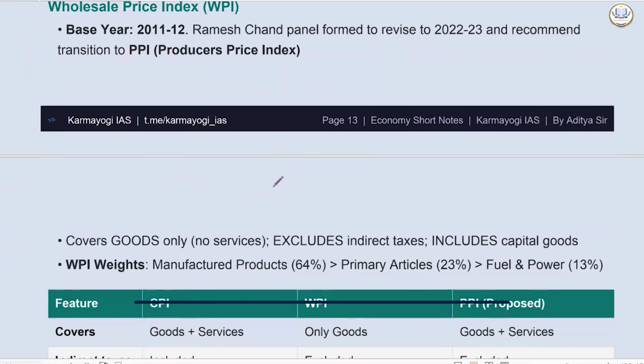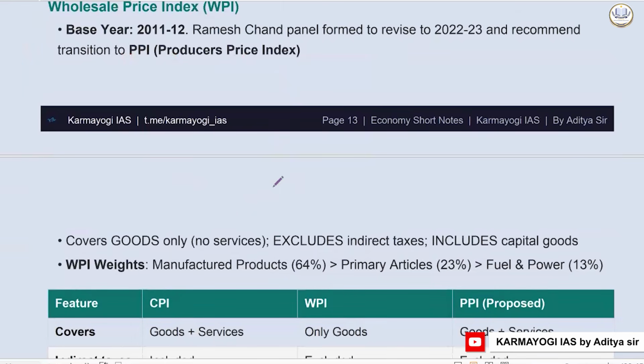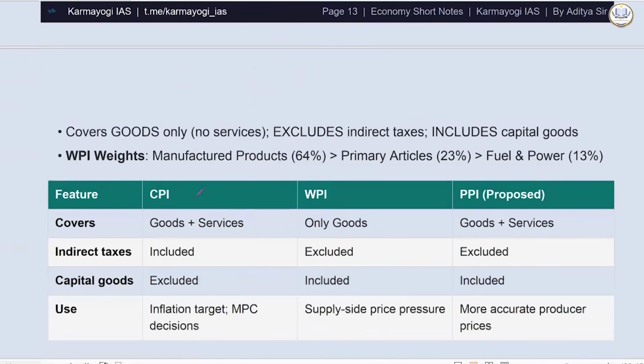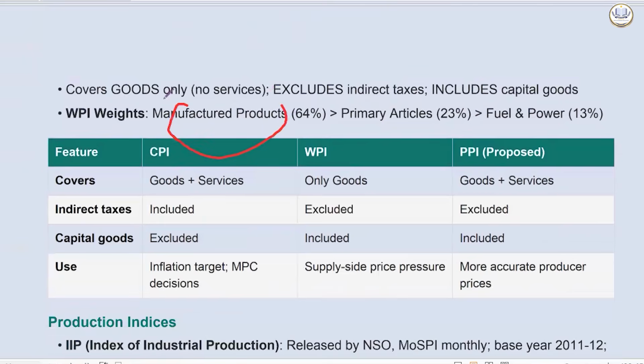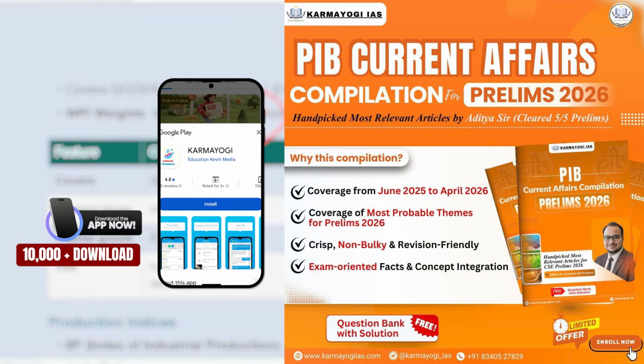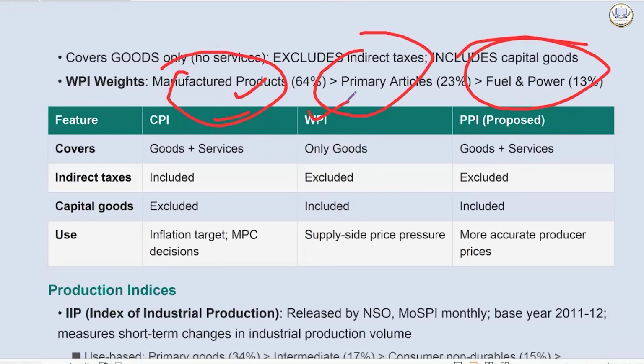Then we have wholesale price index. As the name suggests, it is wholesale. It is for the people who are aggregators. Okay. In that, manufactured products have the highest. And it has to be. Then primary articles and then fuel and power. The difference between CPI, WPI, and another which is proposed one, producer price index. Ramesh committee had said that we should have the producer price index instead of WPI.